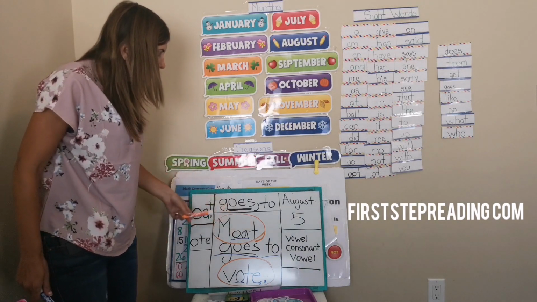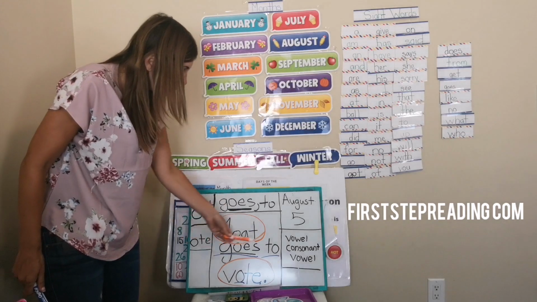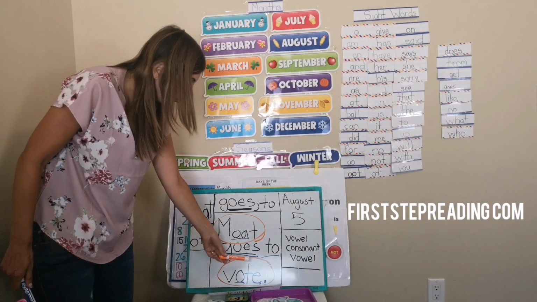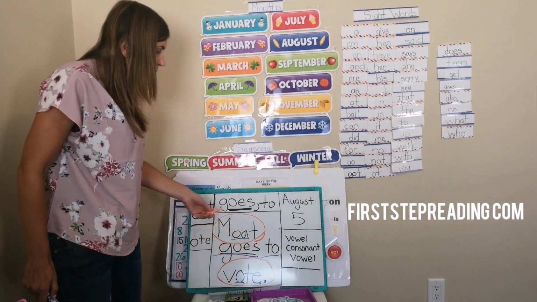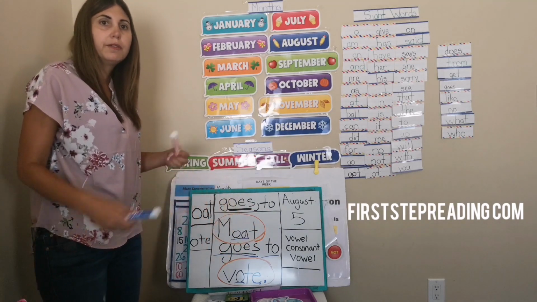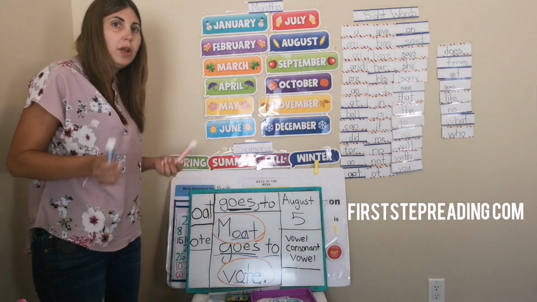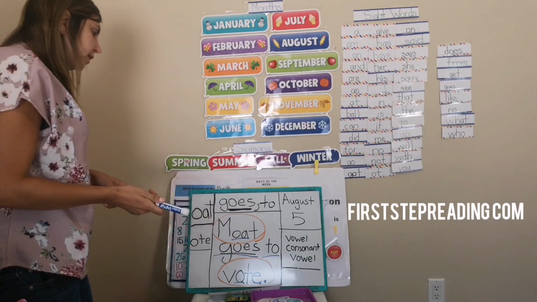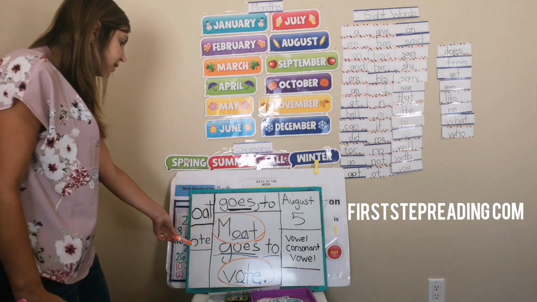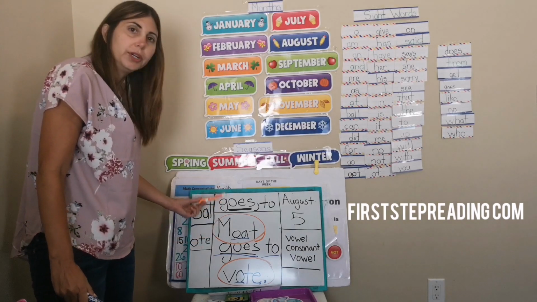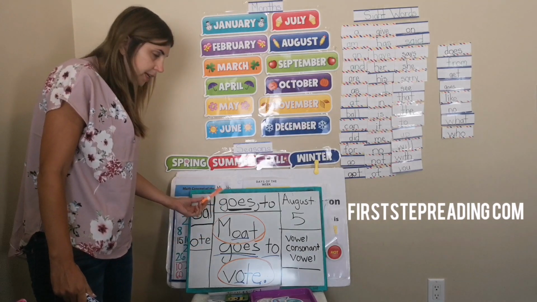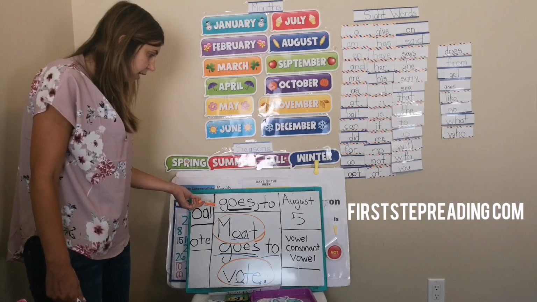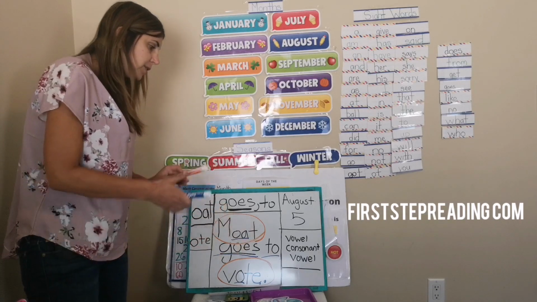M-O-T. Moat goes to vote. Vote. Moat goes to vote. The first time I'm sounding it out. The second, third, or fourth time I read it for understanding, right? So practice this sentence. This is a new sight word. Practice it. Add it to your flashcards. And this is our sentence for today.